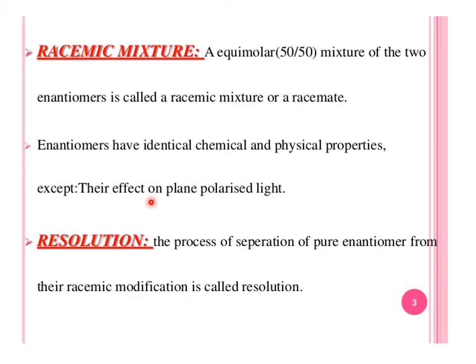We use different methods, and we will discuss in the next part which methods are used for the resolution of a racemic mixture. Resolution means separation; we are going to separate the two enantiomers by using different methods.